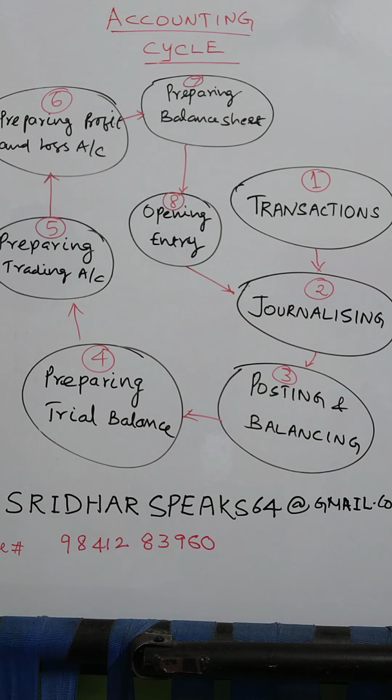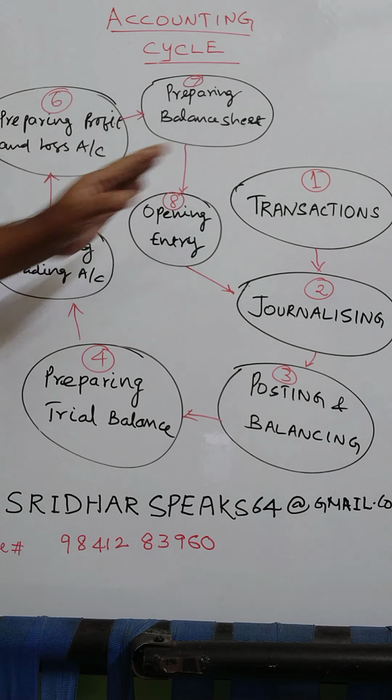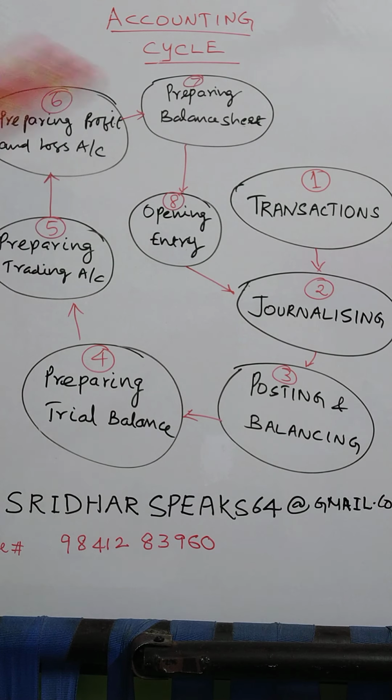Clear, students, so far? Okay. Now we'll come to the next topic: what is the objective of preparing this? We learned the definition, then we learned the accounting cycle. Third, we are going to see the objective of accounting. What is the objective? To keep a systematic record of the financial transactions.